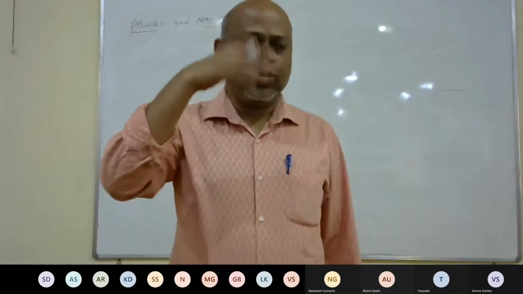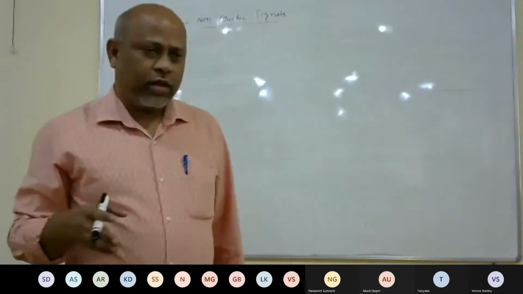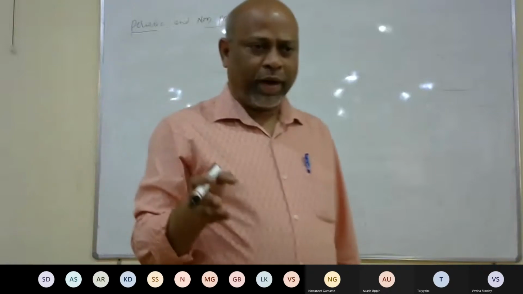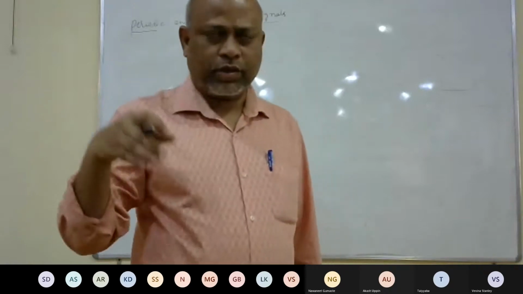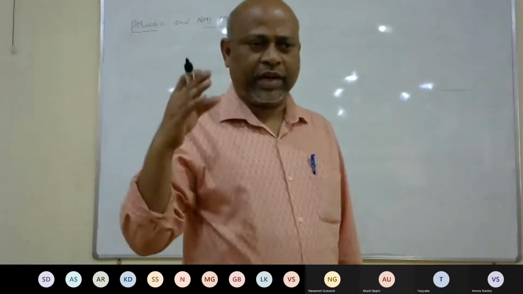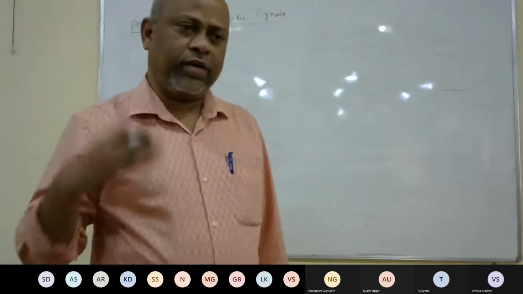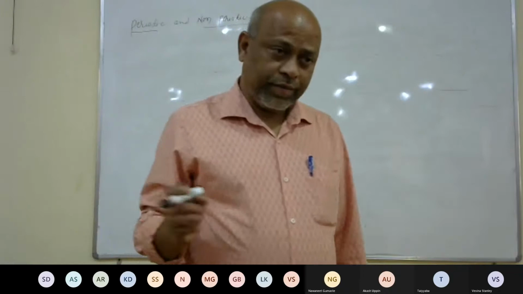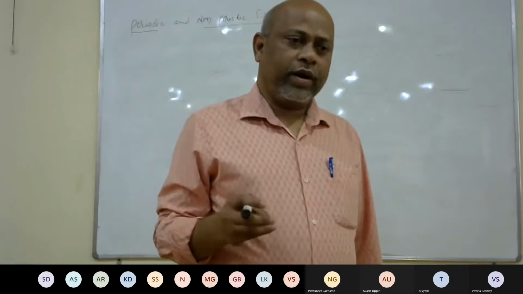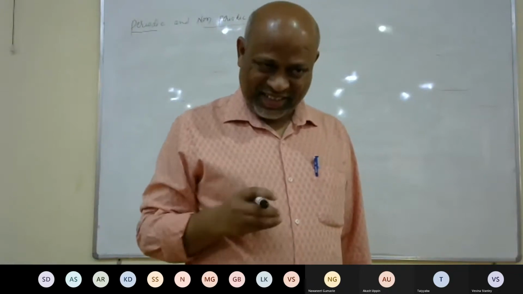For example, take a sinusoidal signal. In the range 0 to pi you will find the positive cycle, and pi to 2 pi you will find the negative cycle. The same pattern repeats from 2 pi to 4 pi, 4 pi to 6 pi, and so on. Such signals we call periodic signals.